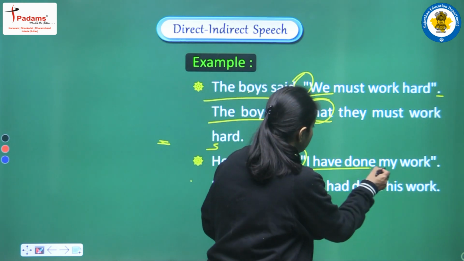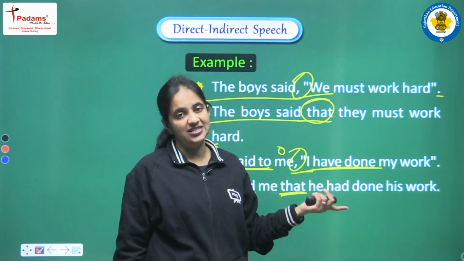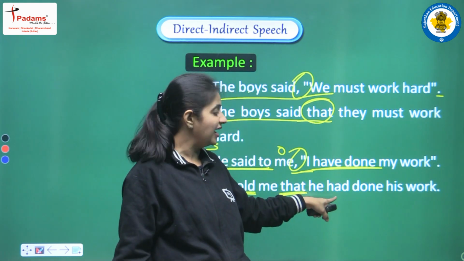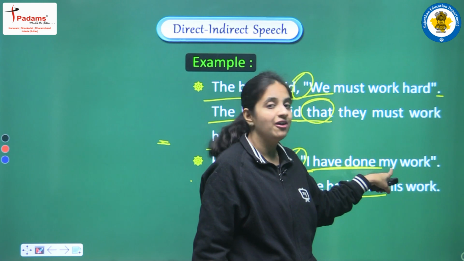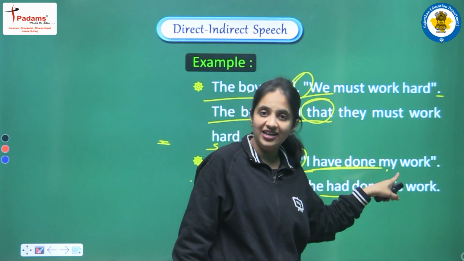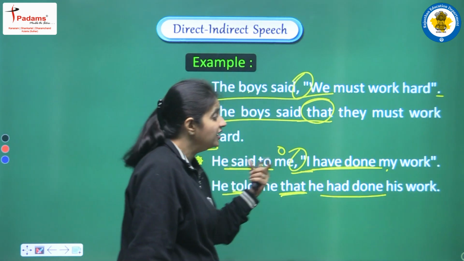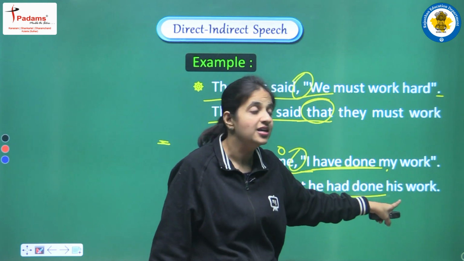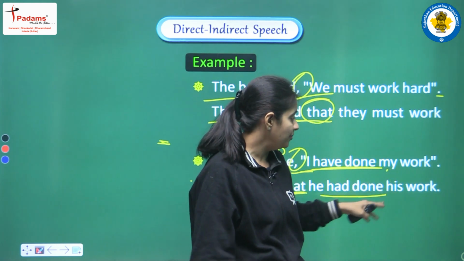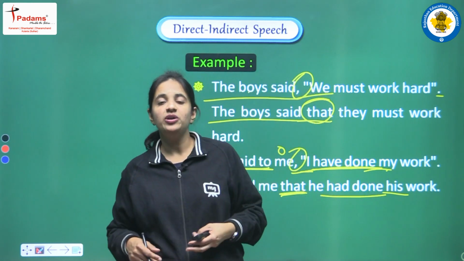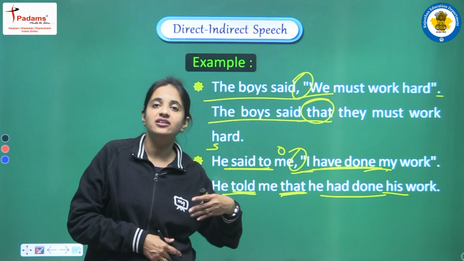Next, coming to the tense, we are having have plus third form, that is present perfect tense. So yes, we have to change the tense into past form. So here we are writing past perfect, and past perfect means had plus third form. Again we are having one pronoun here, my. My, again, it's a first person pronoun, so it will be changed according to the subject. Subject was he, so we are converting my into his, and in the end we are writing work. So students, here I am clearing this thing one more time, that how we are doing the changes. So I hope that you all are able to recall the table that we have discussed, and in the table we have seen the different cases.